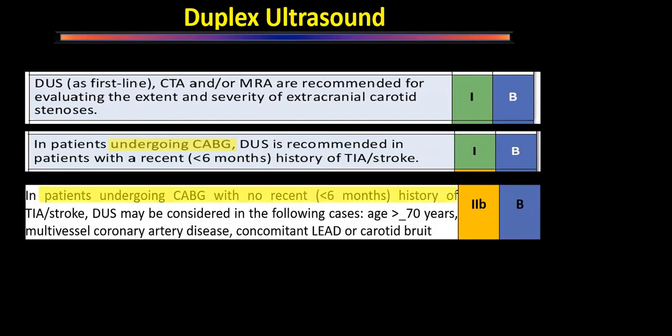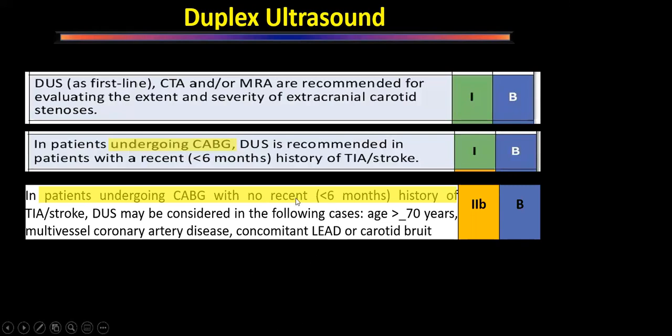Then if they do not have any symptoms, which are the asymptomatic patients of coronary artery bypass grafting where we must do screening? That is age more than 70 years, patients who have multivessel coronary artery disease, people who have concomitant lower extremity arterial disease, or people who have carotid bruit.